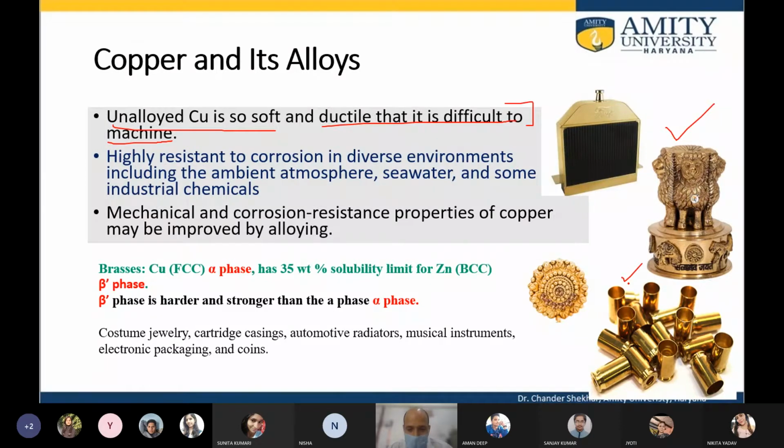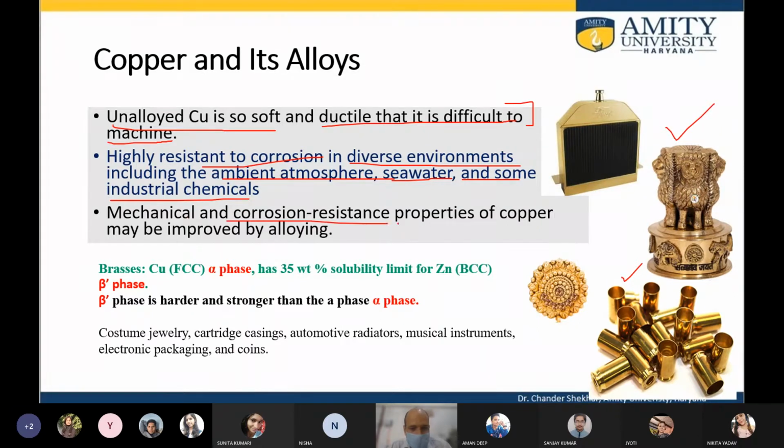So what is important here is to have the impurities to get the desired properties. There are various types of doping that is added in. Copper is highly resistant to corrosion in diverse environments, including ambient atmosphere, seawater. Seawater is a very hostile kind of environment for metals, because of the salt and other solutes present in the seawater, and some of the industrial chemicals. So copper is ideal in such circumstances.